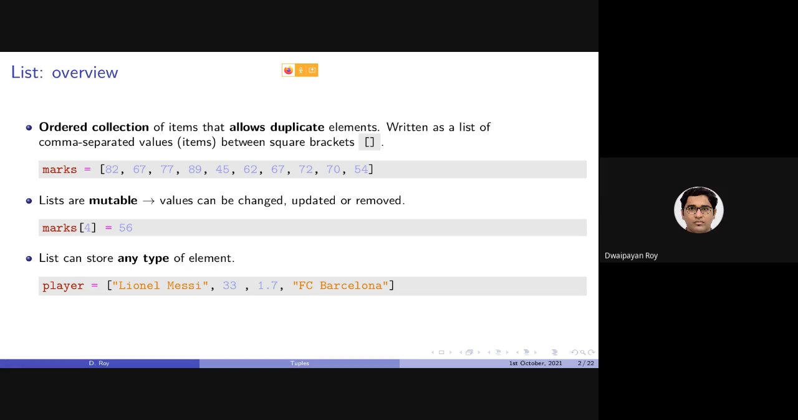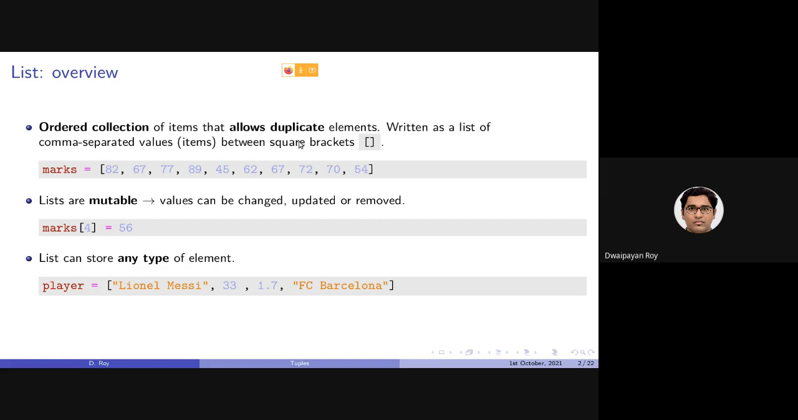Today, as I said, we will be starting the discussion on another compound data type, that is tuple. But before that, just an overview of the other two compound data types, that is lists and sets, that we have discussed in the last couple of classes. First, list. As we discussed, list is an ordered collection of items where duplicate items are allowed. That is, the same item can be present in the list more than once.